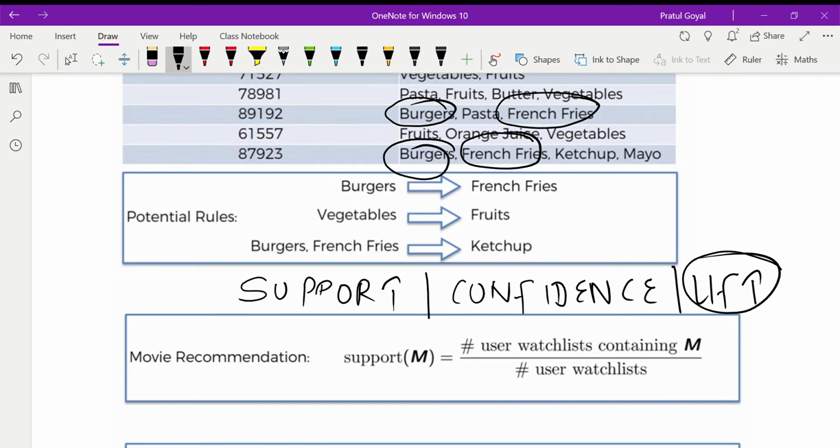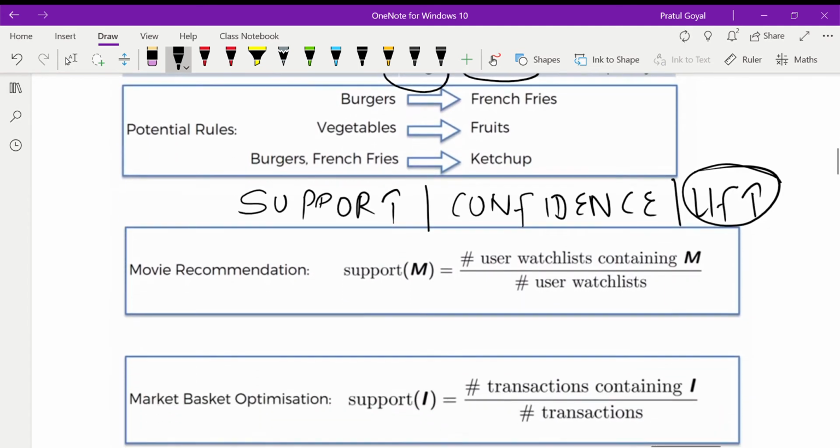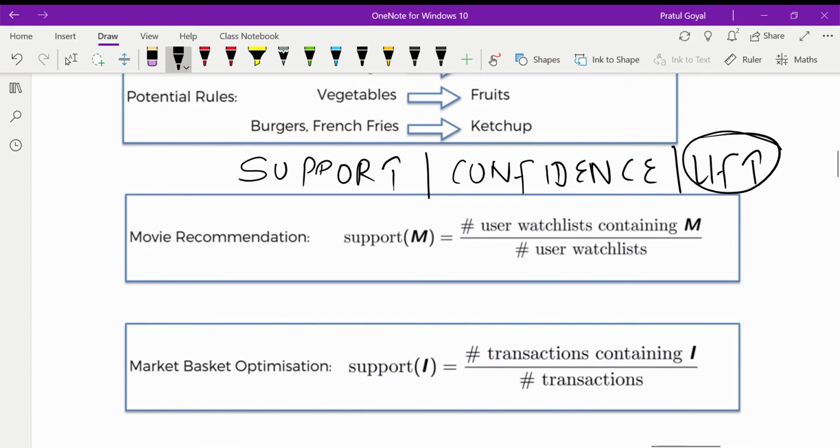So let's talk about all the three parameters. Now this association rule mining is highly used in a movie recommendation system. In terms of movie recommendation, support is something like the number of users' watch lists divided by the total number of users. And in terms of market basket optimization, it is something like the number of transactions containing item I divided by the total number of transactions.